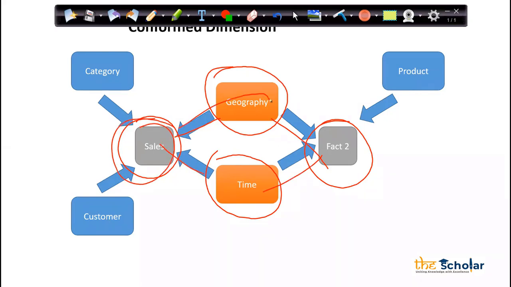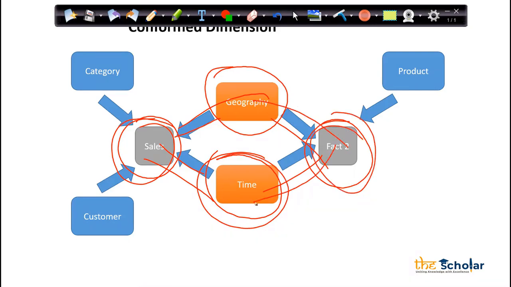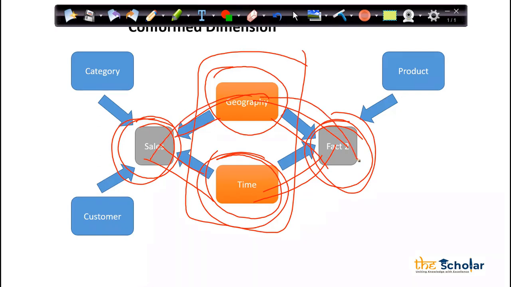Sales across geography, sales across time, marketing across geography, marketing across time. Make sense? So can I say that these are the two dimensions which will be used in sales as well as marketing? So the dimensions which are common between the facts are nothing but confirmed dimensions.